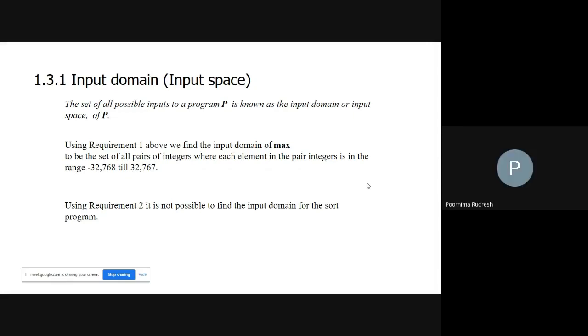Yes, ma'am. Okay, understood all of you what the static and dynamic quality attributes and requirements are. In the next class, I'm going to cover the input domain, specifying the behavior, and the correctness. Correctness I already explained, right? So in the next class, you're going to study the input domain and the behavior. Any doubt in this?